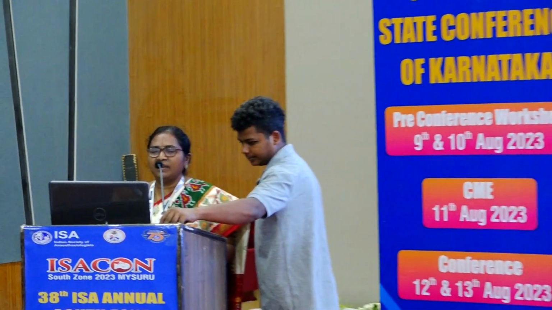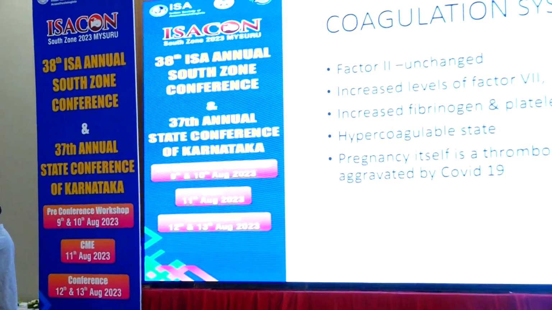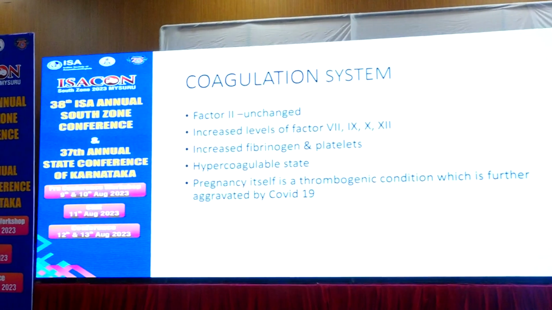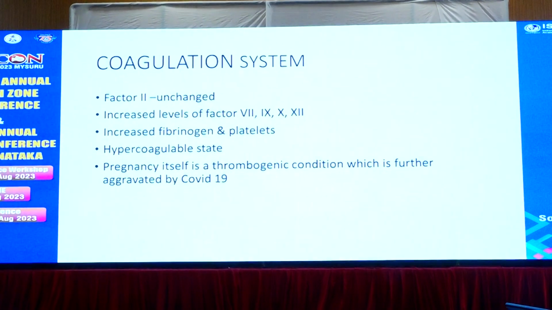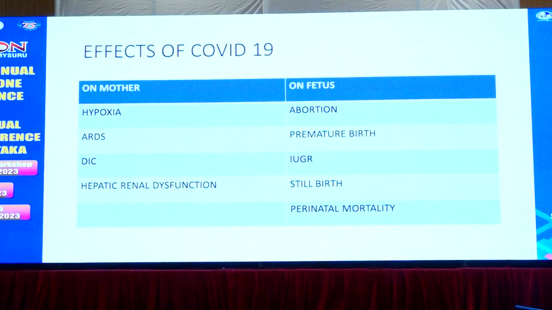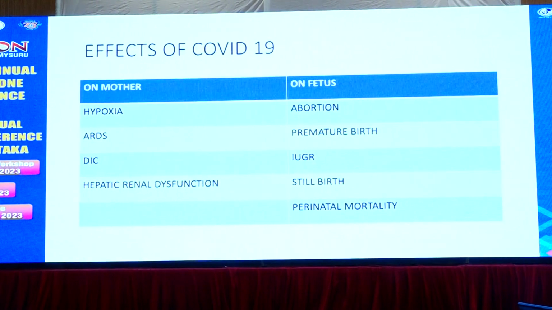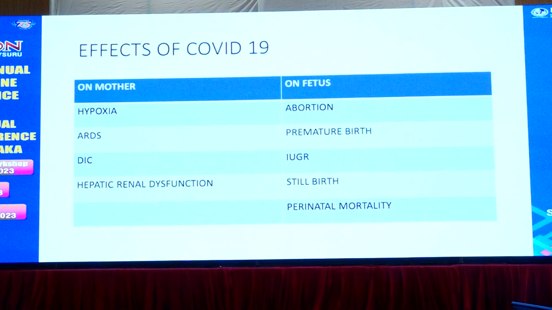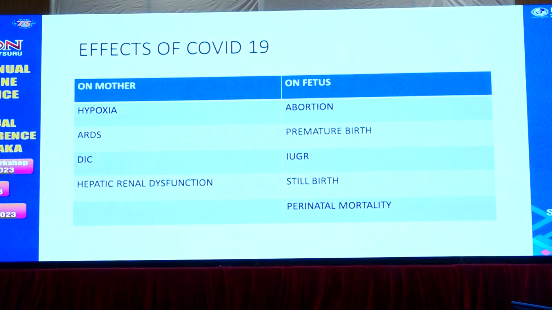Coagulation system: factors 2 and 5 are unchanged. There are increased levels of factors 7, 9, 10, 12, and increased levels of fibrinogen and platelets. Pregnancy itself is a hypercoagulable state, which is further precipitated by COVID-19. What are the effects of COVID-19 on both mother and fetus? On the mother: hypoxia, ARDS, DIC and hepatic or renal dysfunction. On the fetus, it may lead to abortion, premature births, IUGR, stillbirths and perinatal mortality.